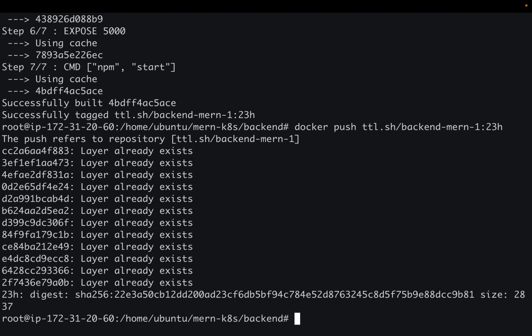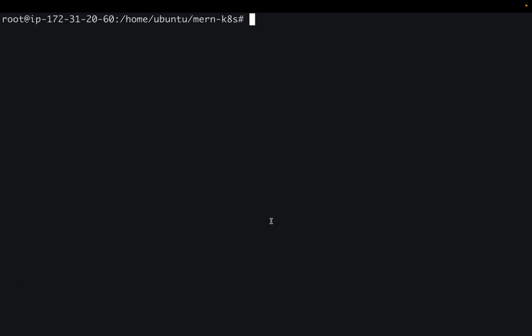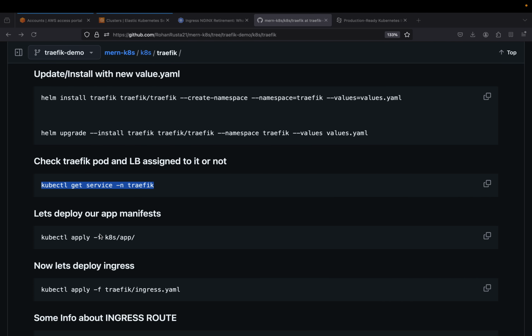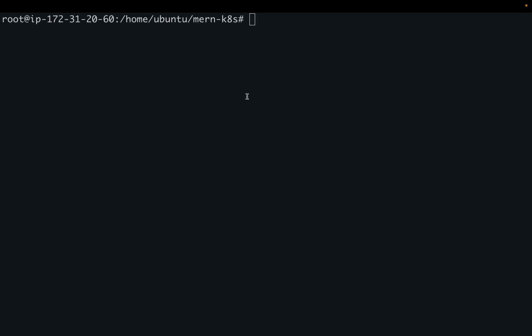Cool. So, and yeah, for the database part, I'm totally relying on MongoDB, which is provided by them. So I won't be building anything custom for my application. Okay, so now let us go back to the root directory for this repo. Now, okay, so now let us apply the manifest.